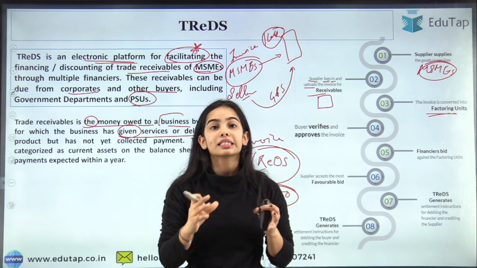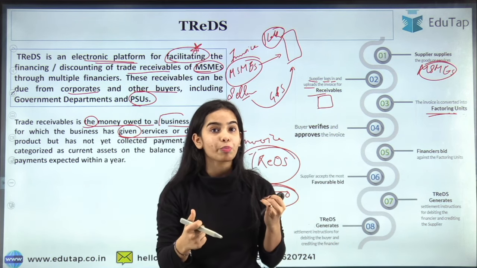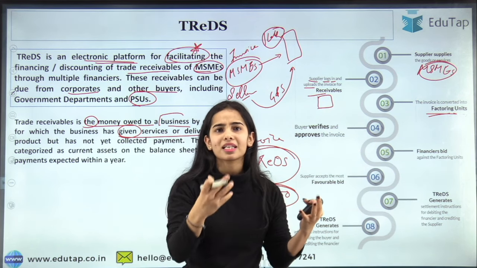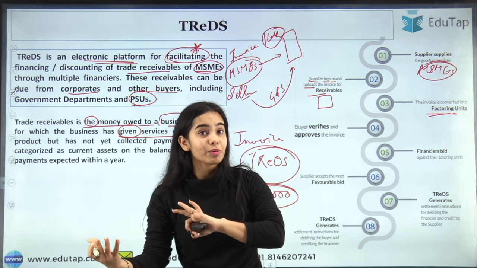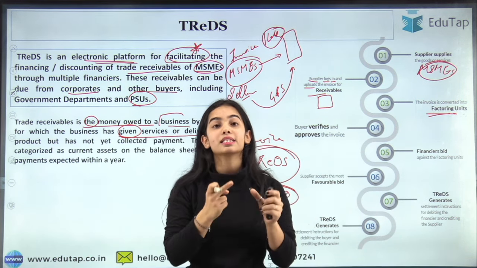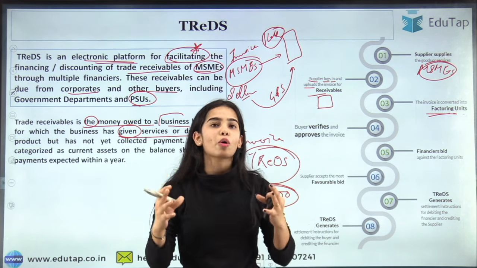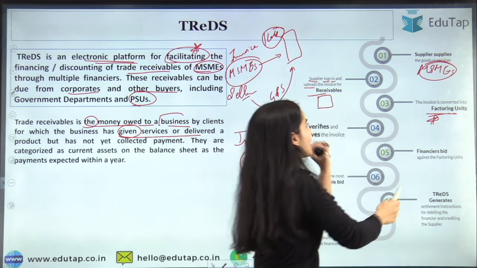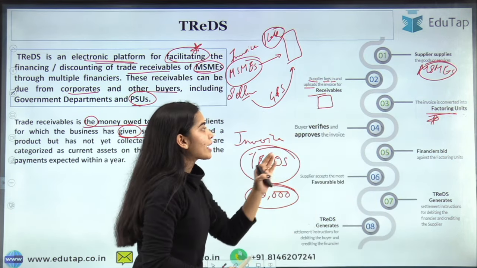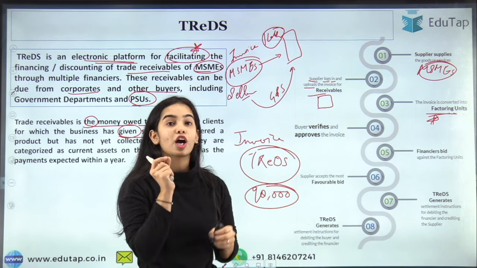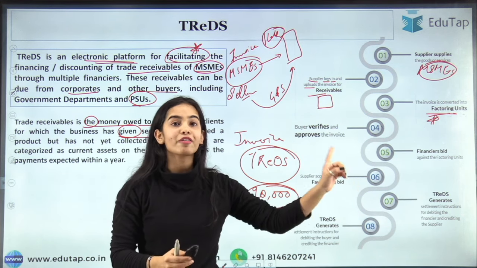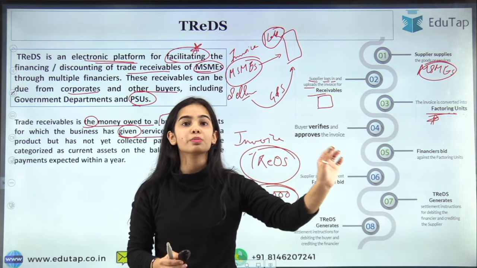Now, this factoring unit consists of the date when the buyer has to pay, the amount that the buyer has to pay, the balance amount, or the amount that has already been paid, maybe half of the amount has been paid and half has to be paid, the seller account details, and the buyer account details. So all of this information is present in the factoring unit. Now this factoring unit will be verified by the buyer. The government department will say that yes, this is how much we have to pay: 1 lakh after 3 months, on this particular date.